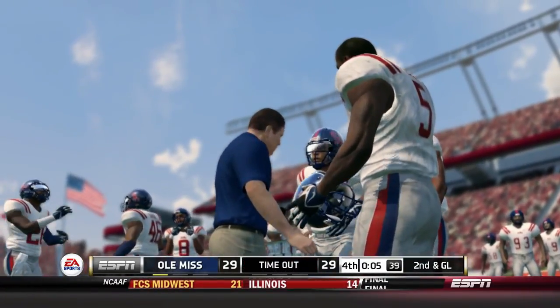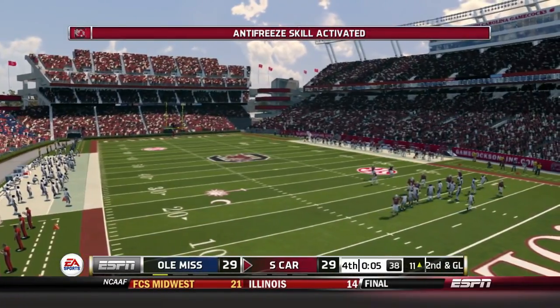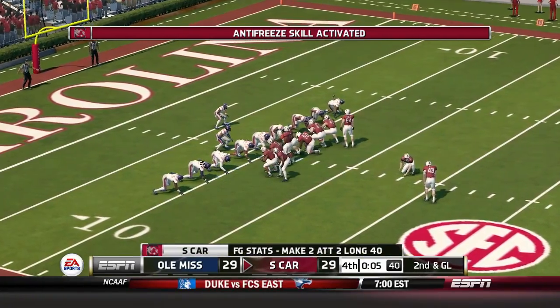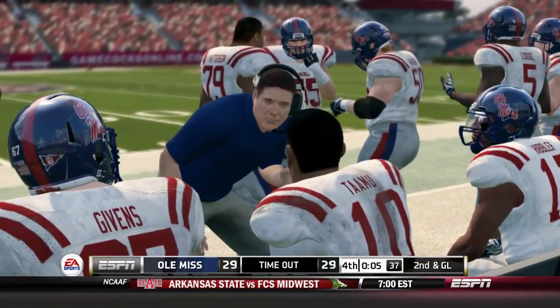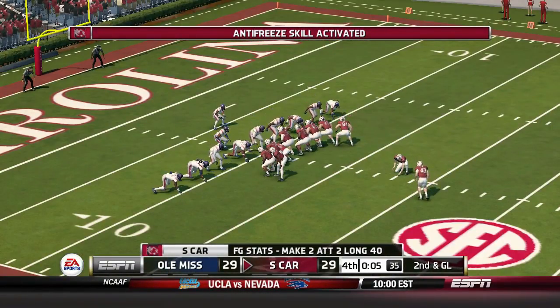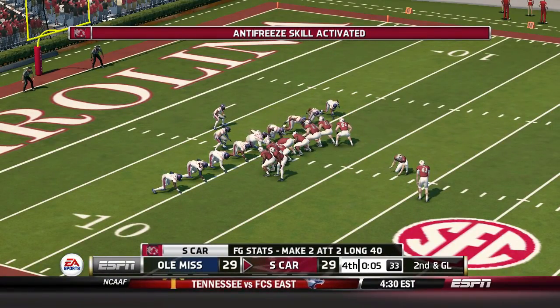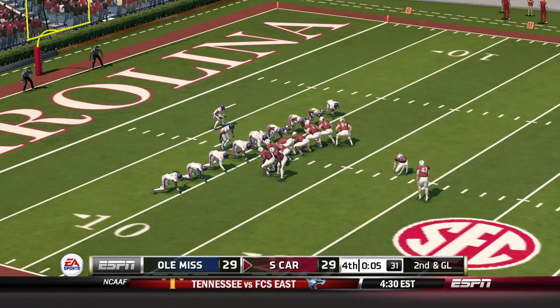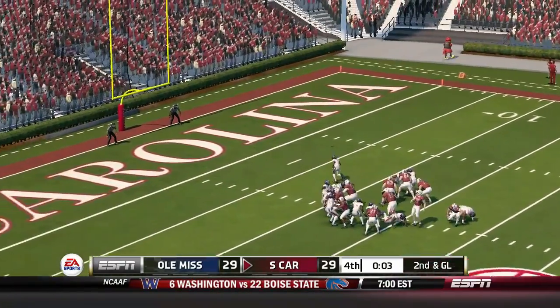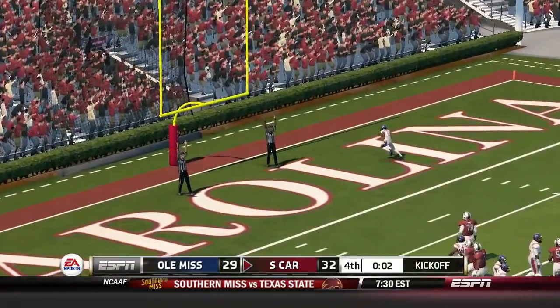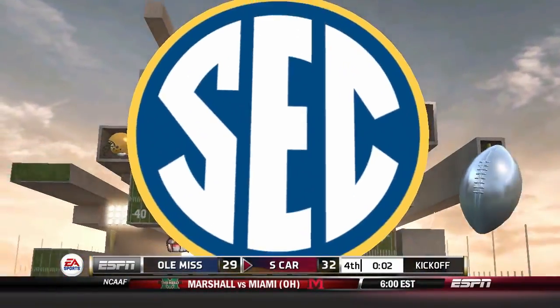And they're going to take a timeout here and let him think about it. And this field goal is for the game. A miss will mean overtime. They'll try to ice him with a timeout here. The kick is away, and he's got it. So that's going to do it.